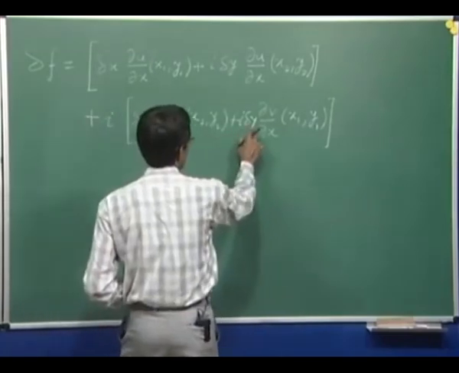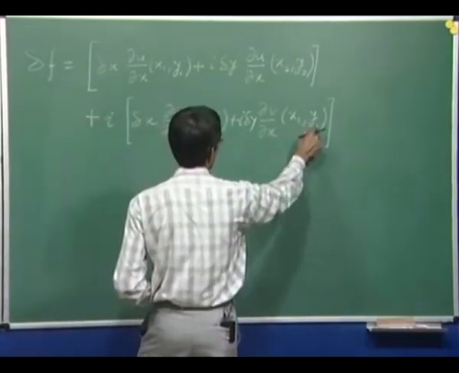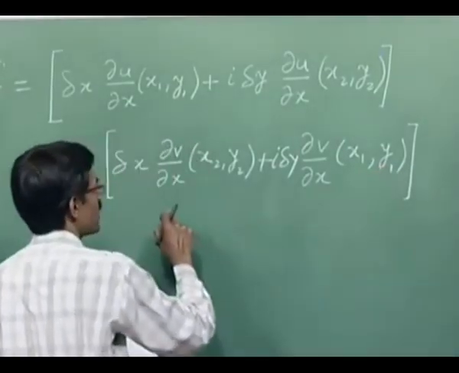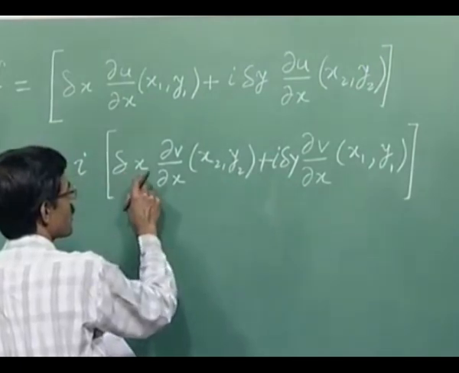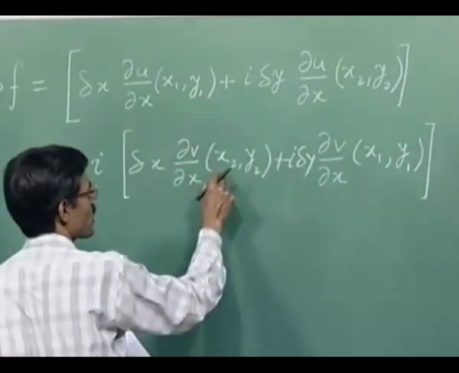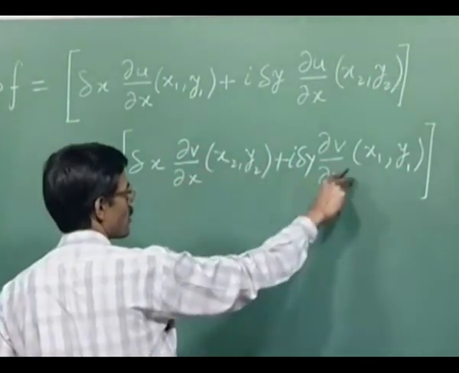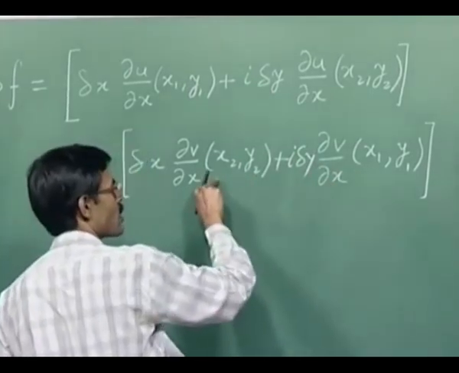So, i delta y del v by del x at x1 y1, and along with that we would like to have delta x into del v by del x at x1 y1. So, that we add to this and we will subtract from here, okay.